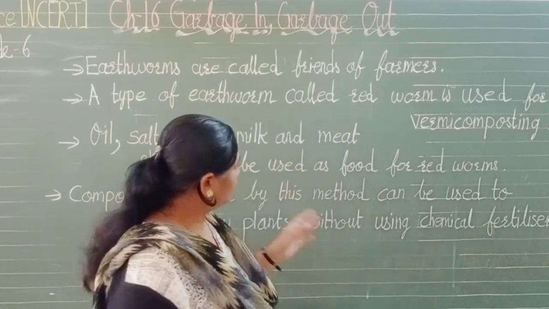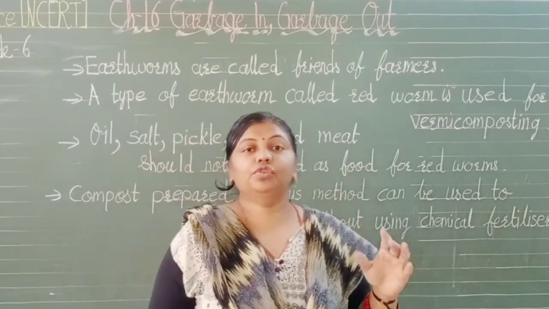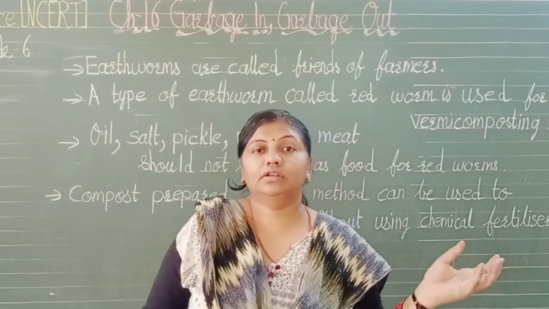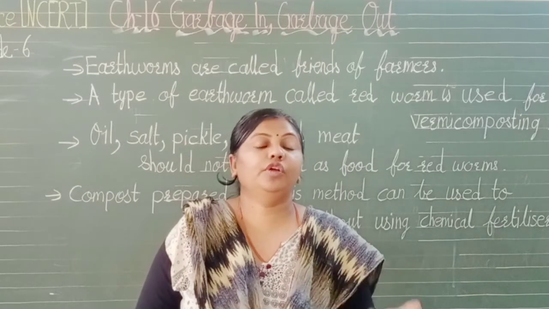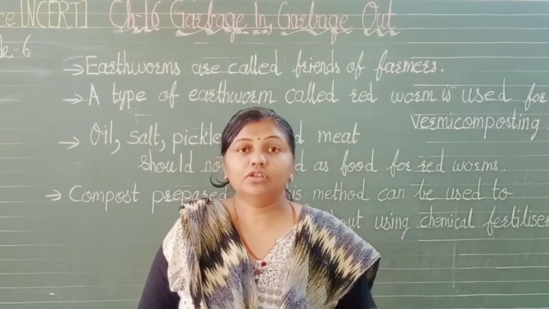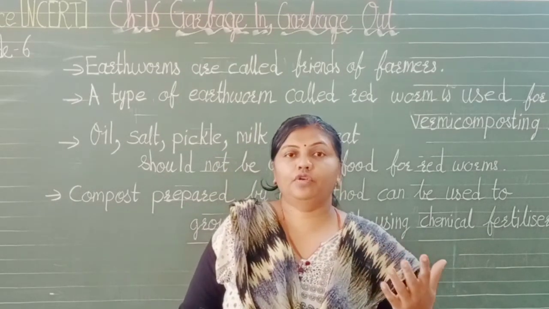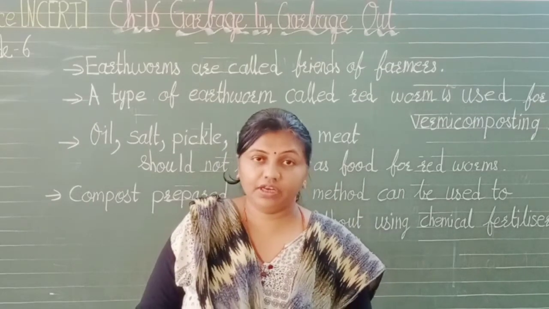Now after 3-4 weeks, when you observe this pit in which you first spread the net, then added a layer of soil, then garbage, sprinkled water, and then added the redworms, all these things will be ready. Till then you have to wait and watch.